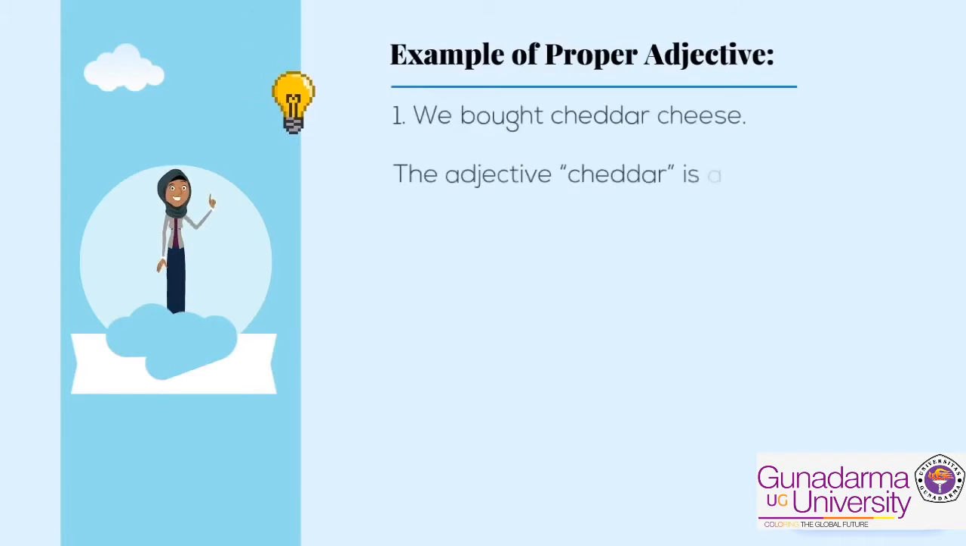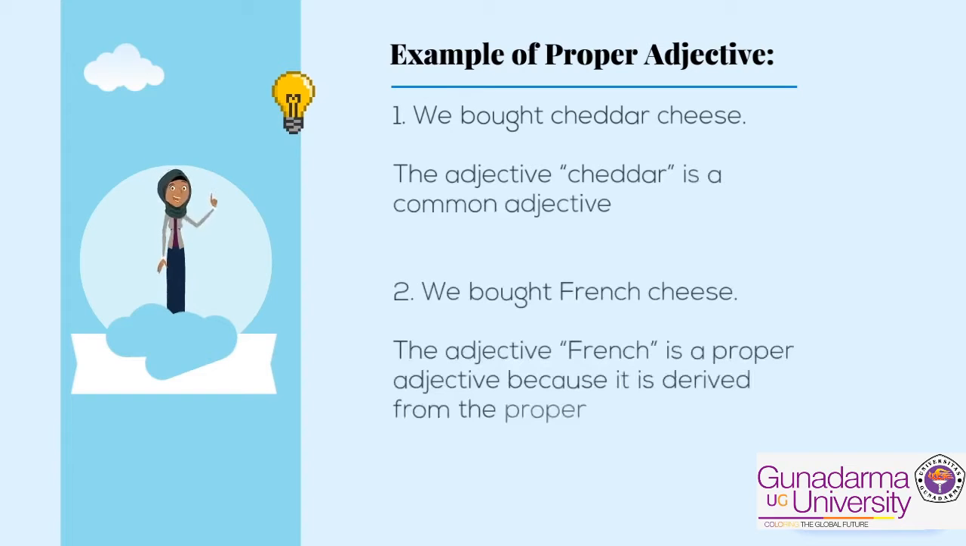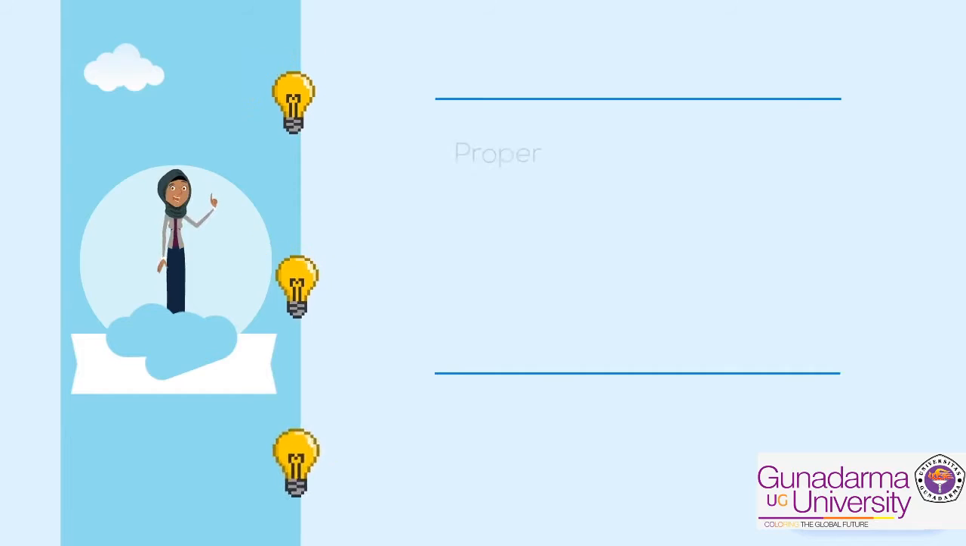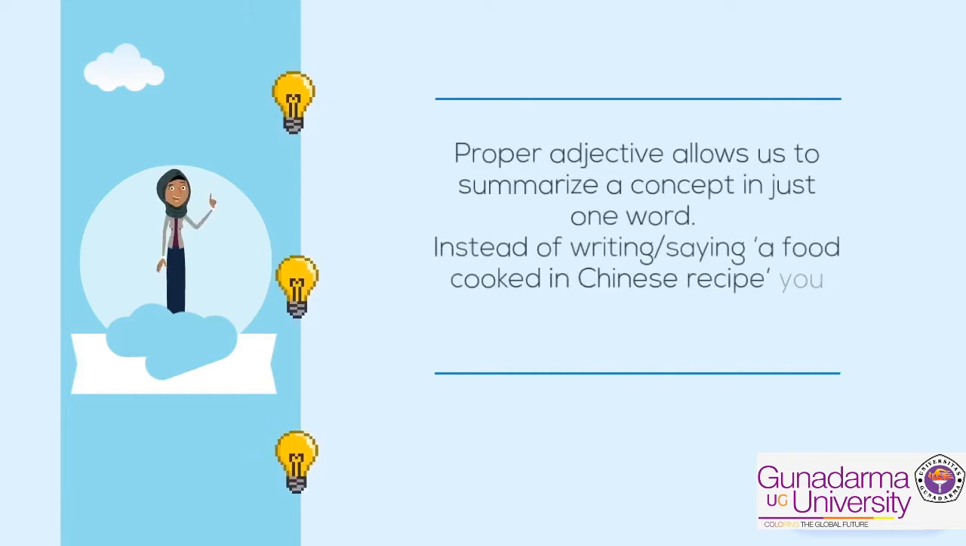Example, we bought cheddar cheese. The adjective cheddar is a common adjective. We bought French cheese. The adjective French is a proper adjective because it is derived from the proper noun France. Proper adjectives allow us to summarize a concept in just one word. Instead of writing or saying a food cooked in Chinese recipe, you can write or say Chinese food.